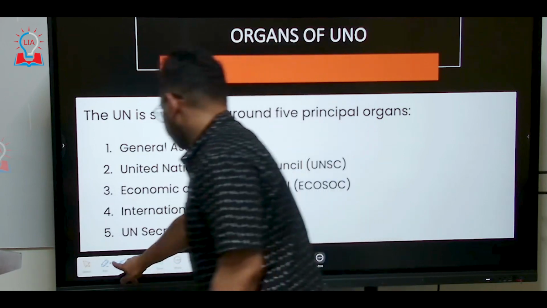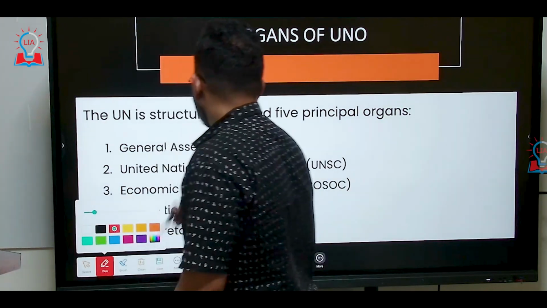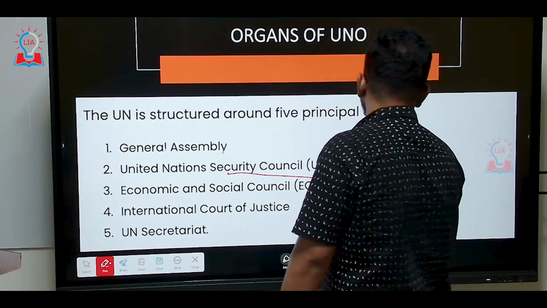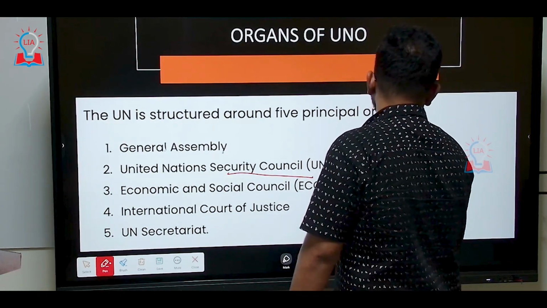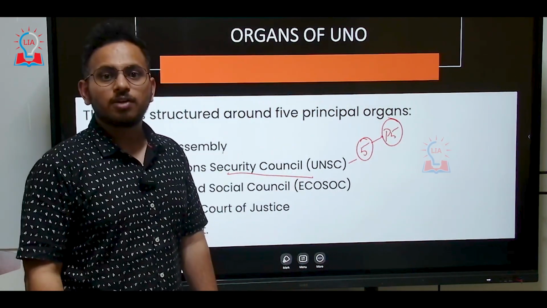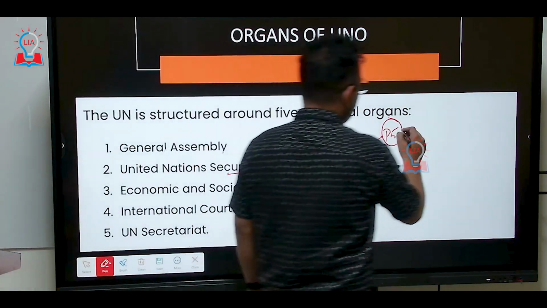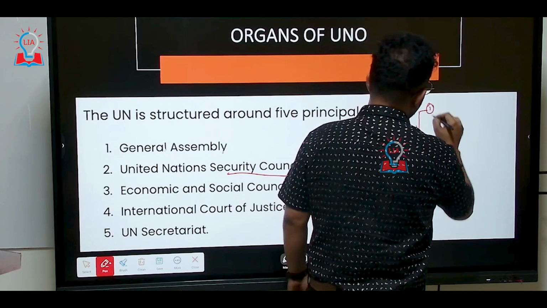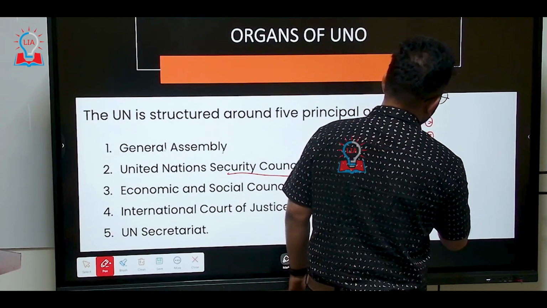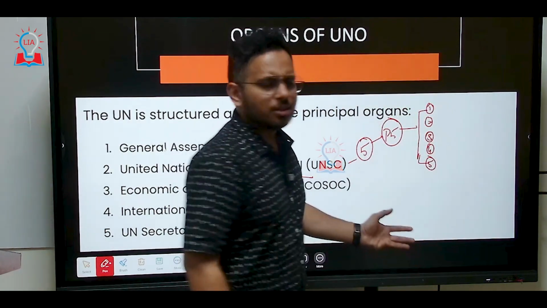Now second, if you look at the United Nations Security Council, UNSC, there are 5 members in the United Nations Security Council. These are famously called the P5 members of the UNSC. It is very important to know who these 5 members are, and you would be knowing this already.